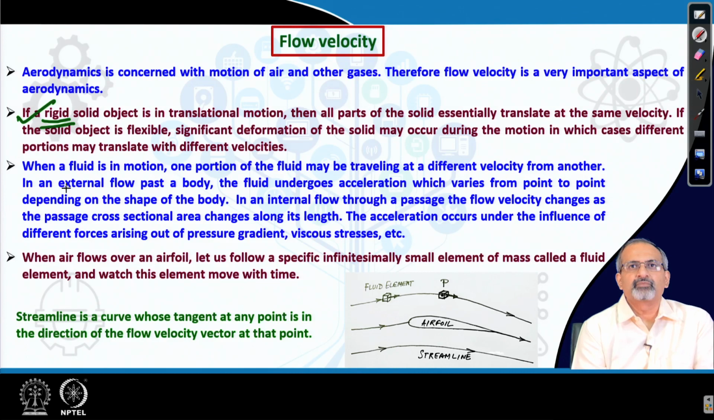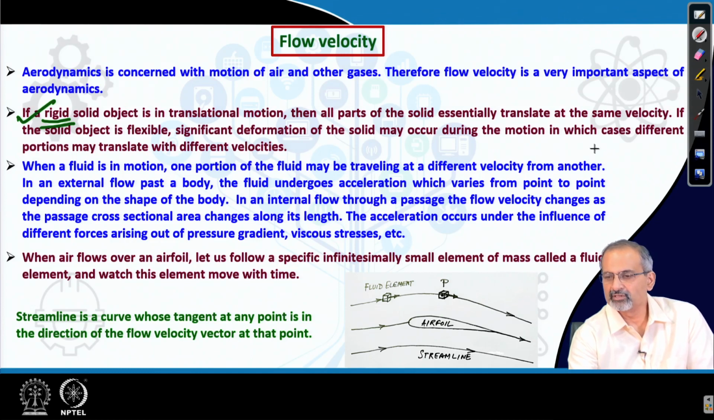In fluid, we never have a rigid medium. So, when a fluid is in motion, one portion of the fluid may be traveling at a different velocity from another. It is a very routine matter. In an external flow past a body, the fluid undergoes acceleration which varies from point to point depending on the shape of the body. In an internal flow, on the other hand, which happens through a passage, the flow velocity changes as the passage cross sectional area changes along its length.